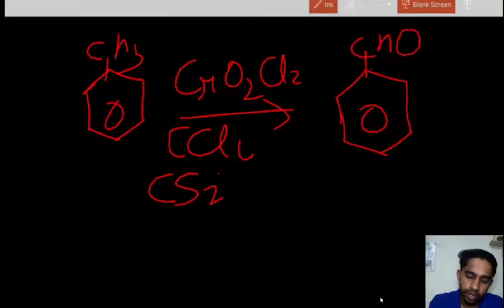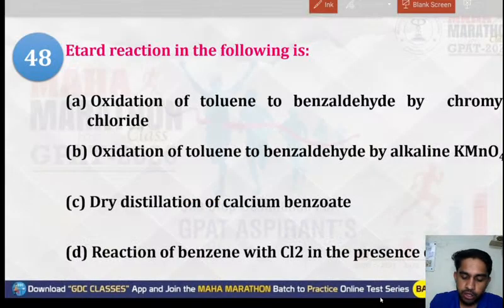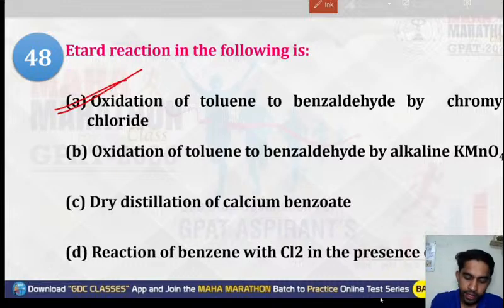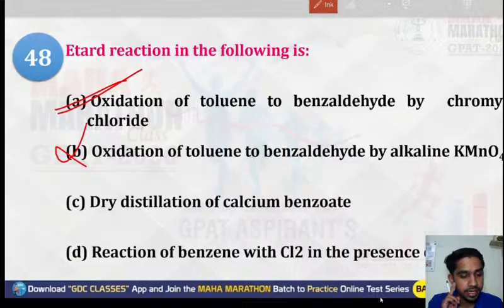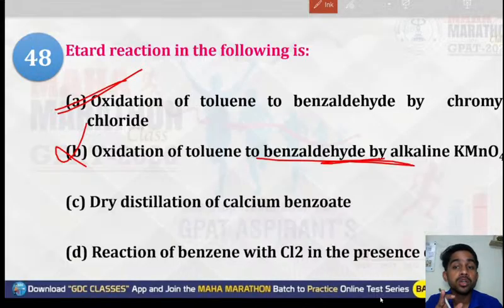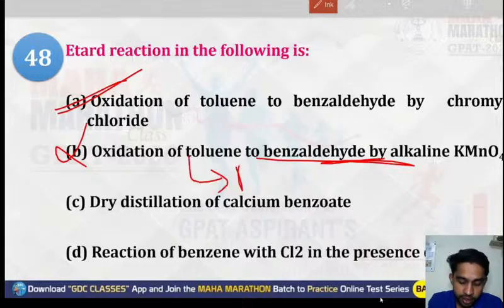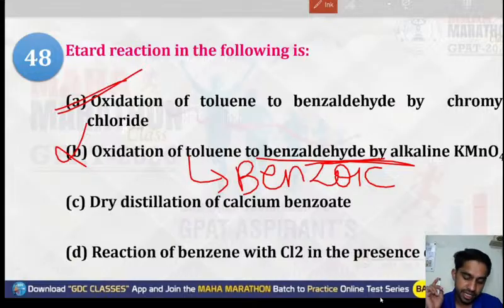So the correct option will be what? In F reaction, oxidation of toluene to benzaldehyde by chromic chloride is correct. Oxidation of toluene to benzaldehyde by alkaline, no, not alkaline KMnO4. In the presence of alkaline KMnO4, it will not get converted into benzaldehyde. It will get converted into benzoic acid.